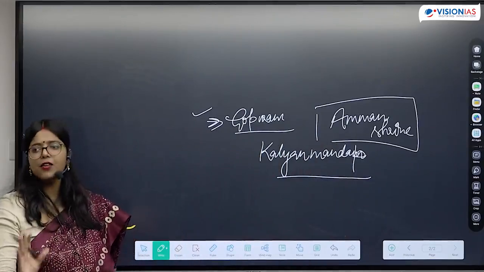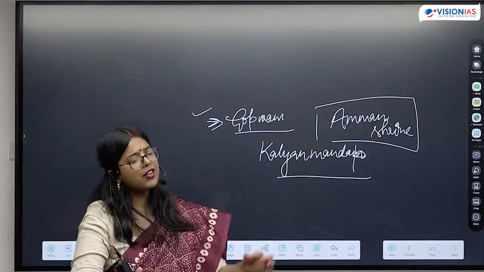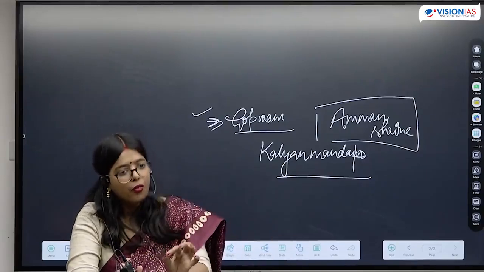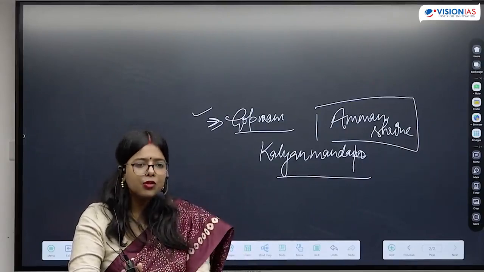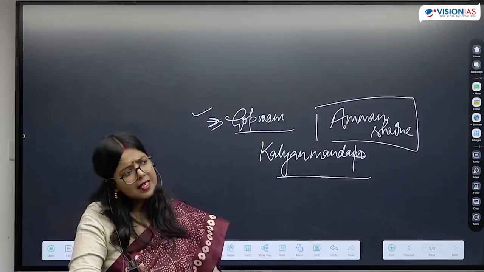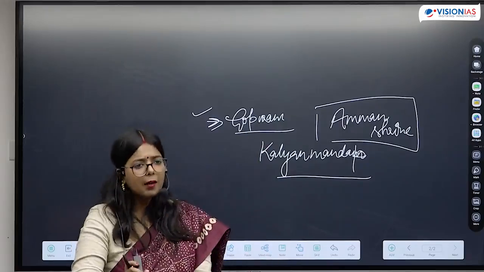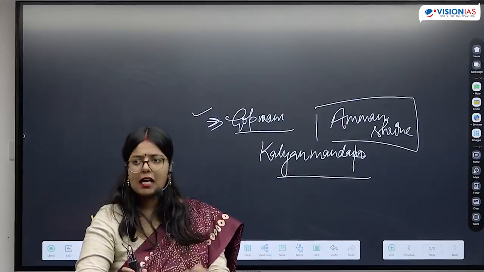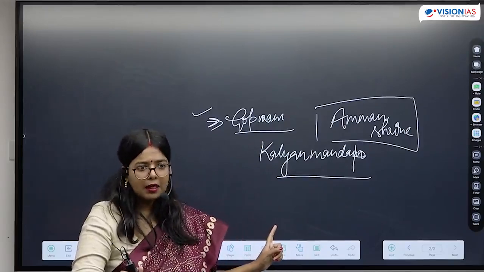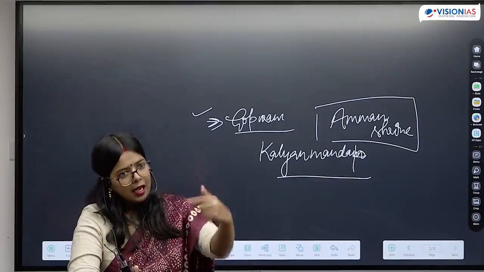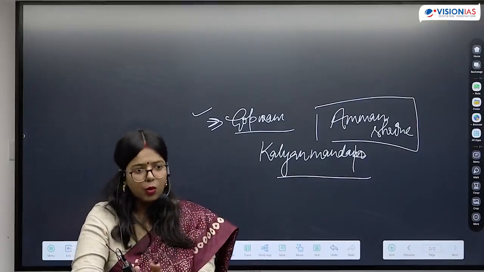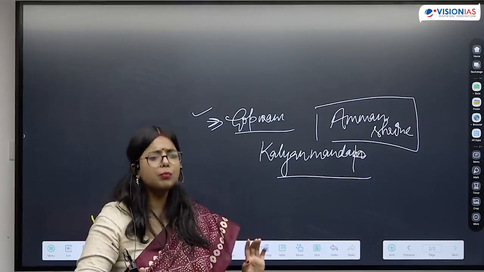So if these kinds of questions are asked, that Amman Shrine became a particular feature of, and they have given the names of 4 dynasties, our answer is going to be the Vijayanagar Empire. The same is going to be true about Kalyan Mandap as well. UPSC has already asked a question on Kalyan Mandap, that Kalyan Mandap was added into temple premises during, and they had given the names of the 4 dynasties. It was a very simple question.